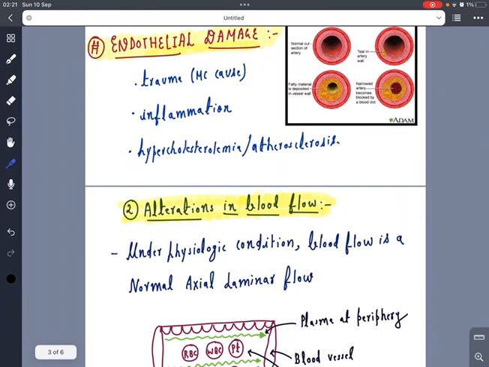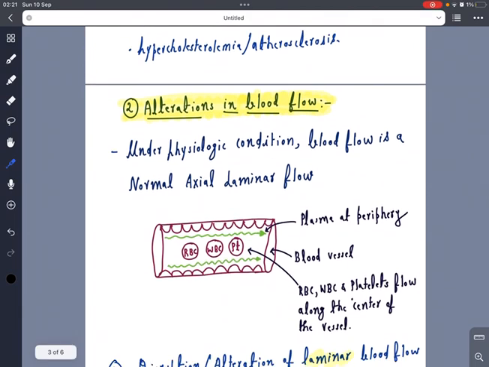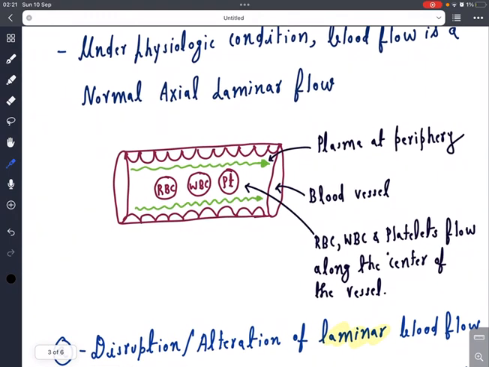Second in this triad is the alteration in the blood flow. Now normally the blood flow is an axial laminar flow. What is this axial laminar flow, you may ask? It is a blood flow in which the RBC, WBC and platelets will flow along the central axis of the blood vessel and the plasma flows to the periphery.